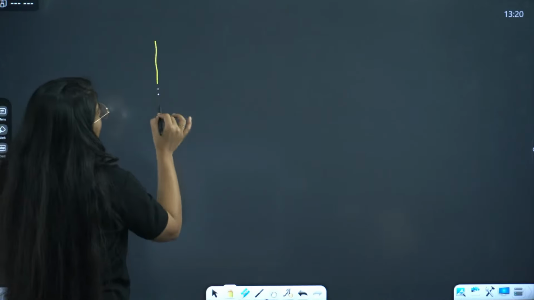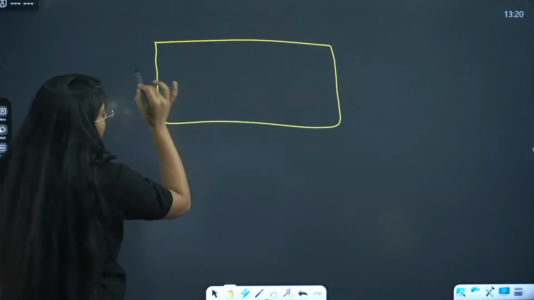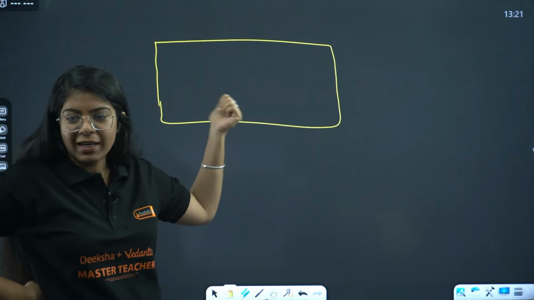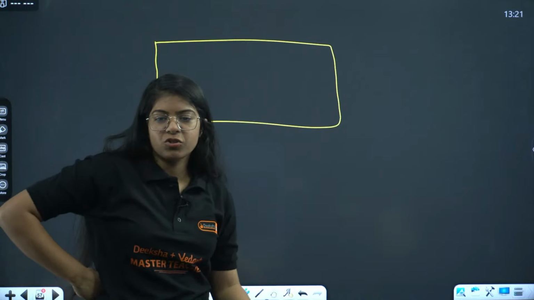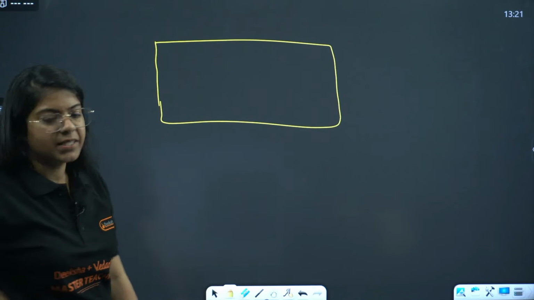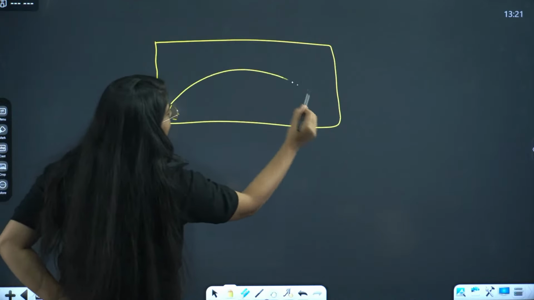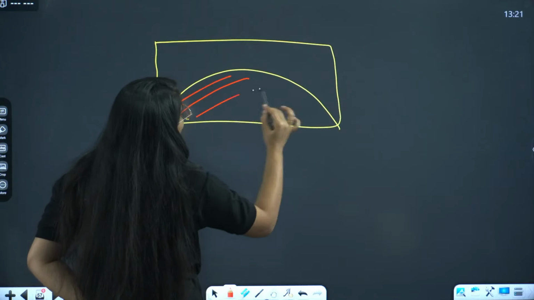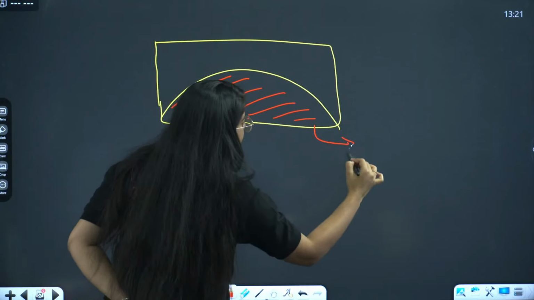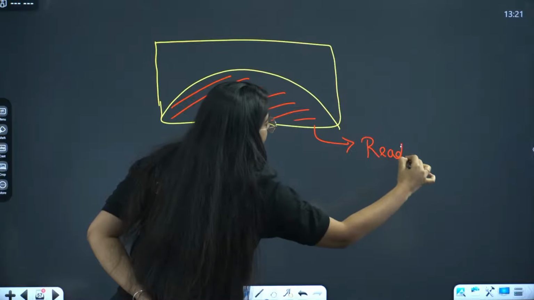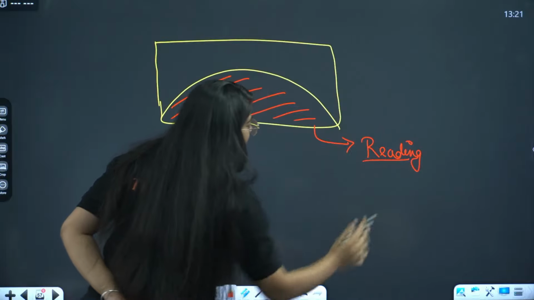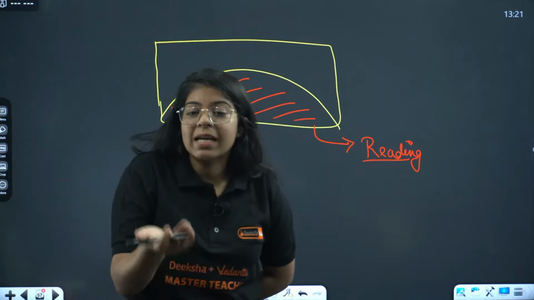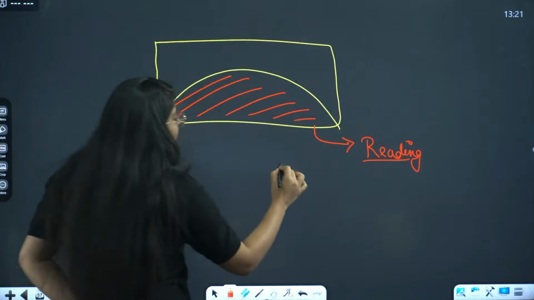Which diagram are you talking about? Ray diagram or the diagram of bifocal lens? The eye lens loses its flexibility. So in the bifocal lens, we have these two parts. The lower part is used for reading, to see nearby objects clearly, by using convex lens.